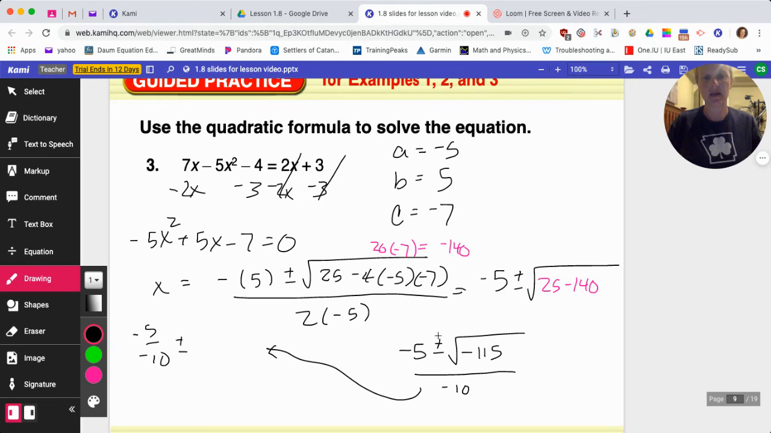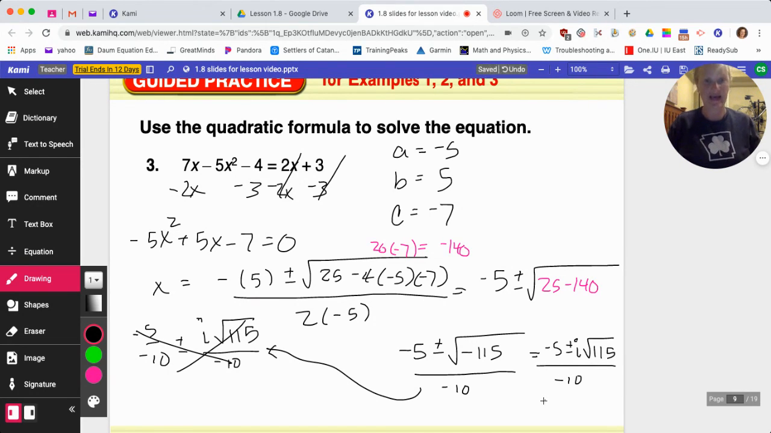So we'll take the negative out. Make it i square root 115 over -10. So that actually doesn't help. So we're going to keep our answer as -5 plus or minus i square root of 115 over -10, and just leave it as that.